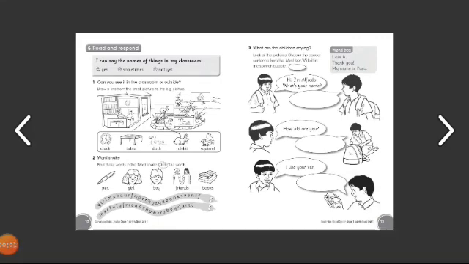Open the activity book, page number 12 and 13. The topic is read and respond. You have to read the instructions, follow them and respond according to them. Do mention day and date. We are talking about nouns, the things inside our classroom and outside our classroom. I can say the names of things in my classroom. Can you name the things in your classroom?